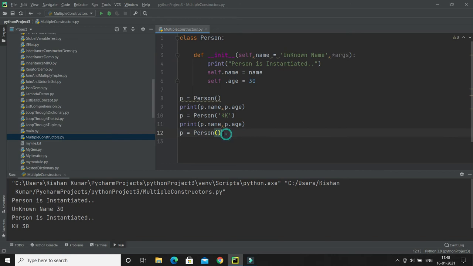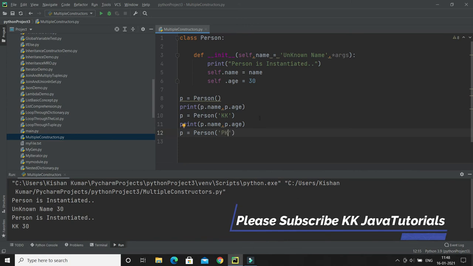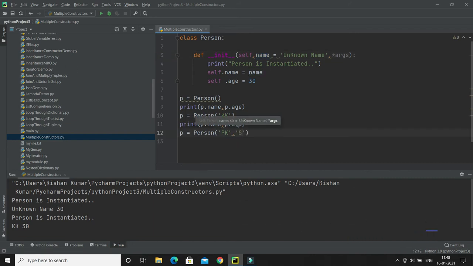Now I can create a person object by passing, let's say, as the first parameter pk, which is going to be assigned to name, and afterwards I can pass any number of arguments. Let's say I would say sk, then some number; I can pass any type of parameter, right? Something like this. So what will happen in this case?